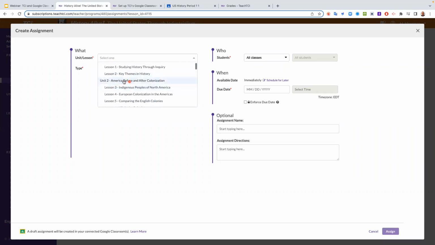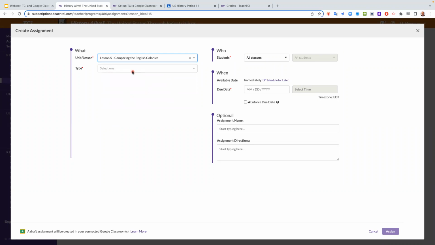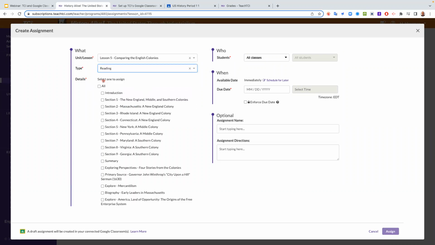So I can assign the unit overview stuff by clicking on the unit, or I can assign lessons. So I'm going to do lesson 5, comparing the English colonies. Why not? And I can assign the reading, lesson game, or the assessments. All of this will link up to Google Classroom now. Let's say I want to do the reading. Now with the reading, you know that there's reading notes that go.